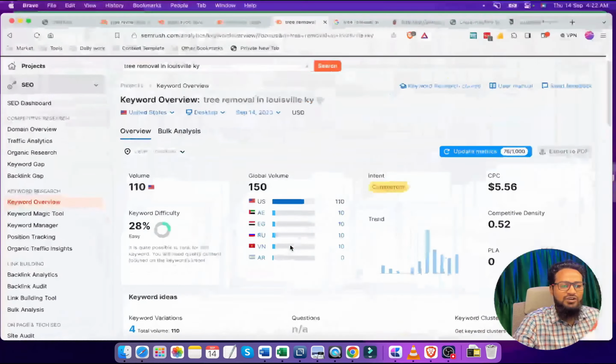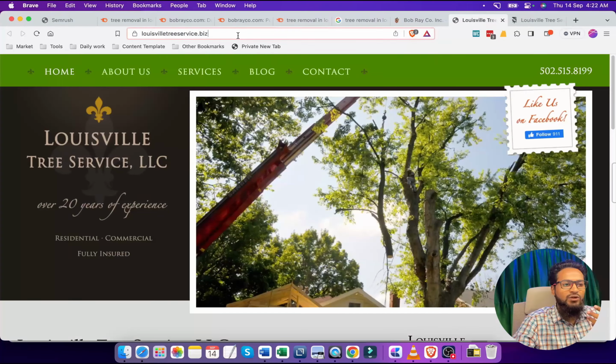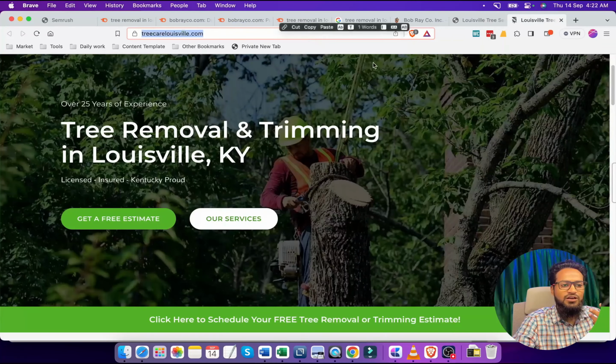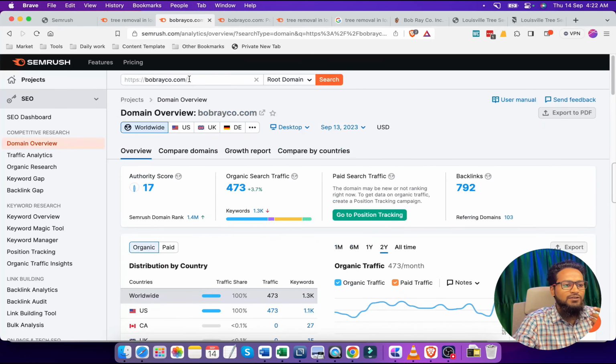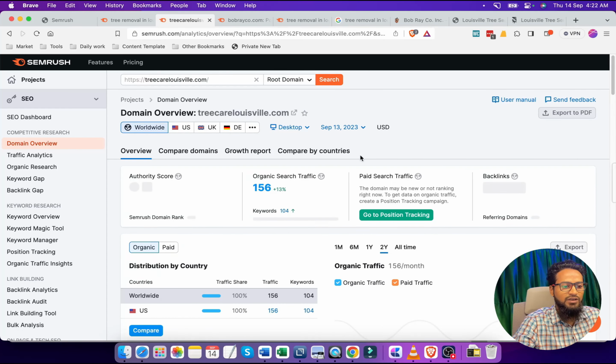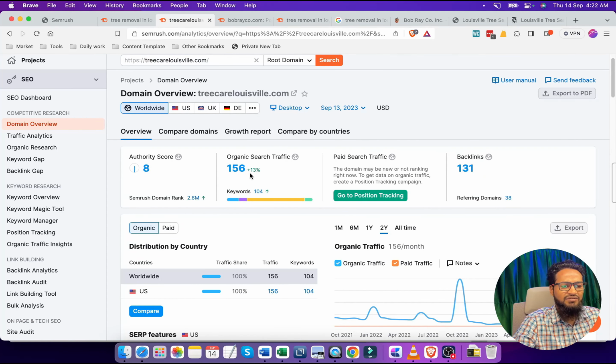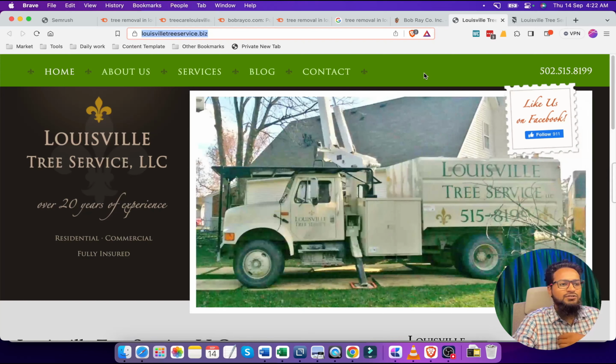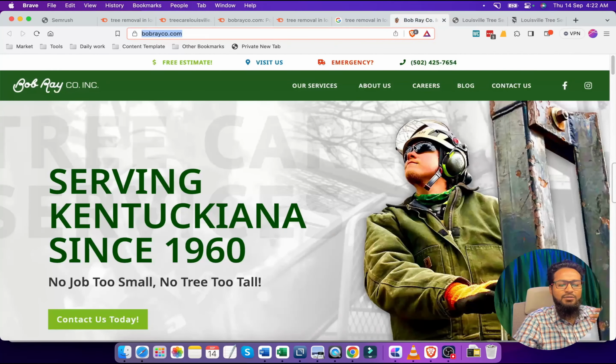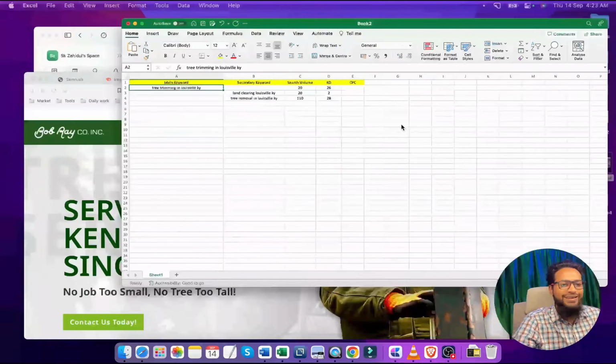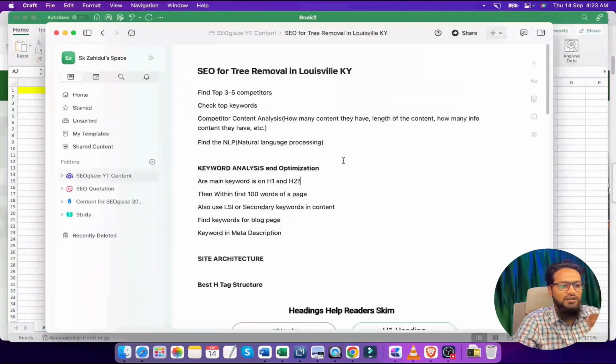We have already found the keywords by following only one competitor. We can also use this competitor and this competitor to know the number of keywords they are ranking for. If we take this competitor, we can see the traffic they are getting is very low compared to the first competitor. I have already explained how you can find keywords using SEMrush, so no problem, we can start doing the further steps.